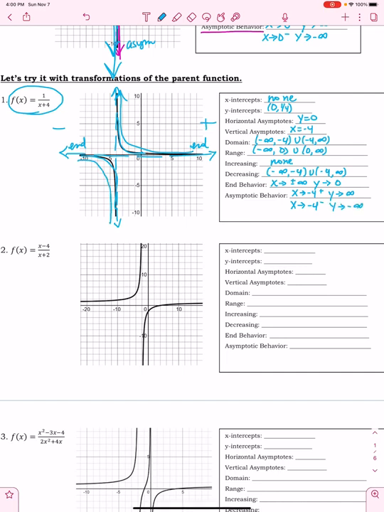So for this one right here, I've got x minus 4 over x plus 2. So if you'll notice, I'm going to have a vertical asymptote here, and I've got a horizontal asymptote right here. So this one's a little trickier. Notice that the scale is different. This is a 10 right here.